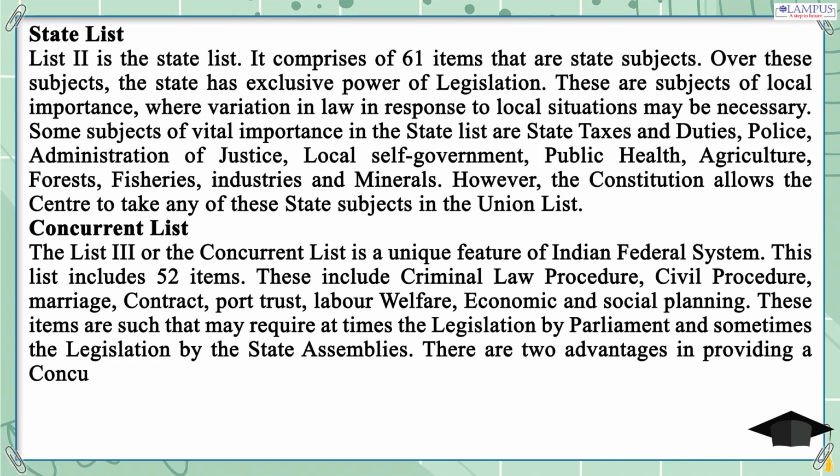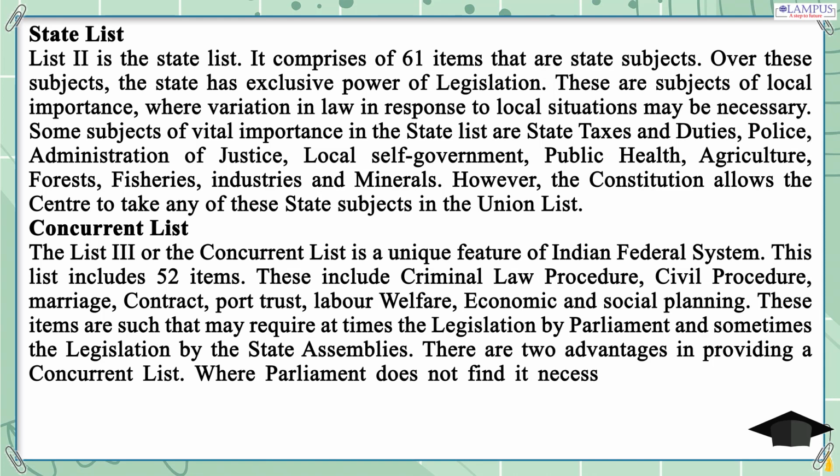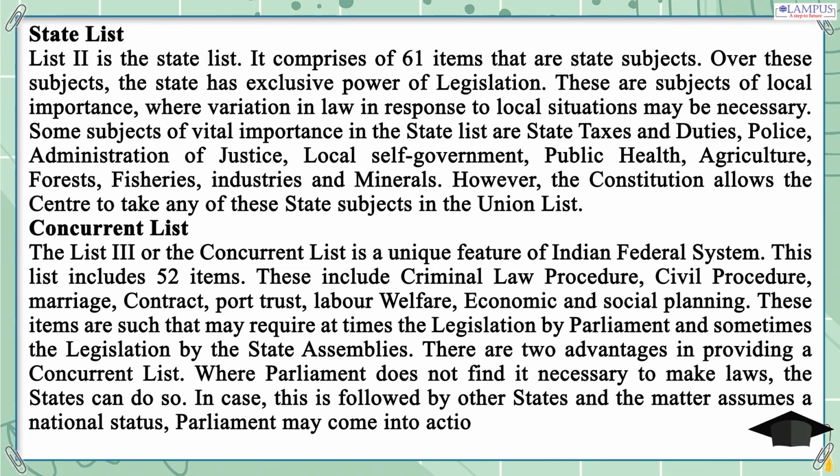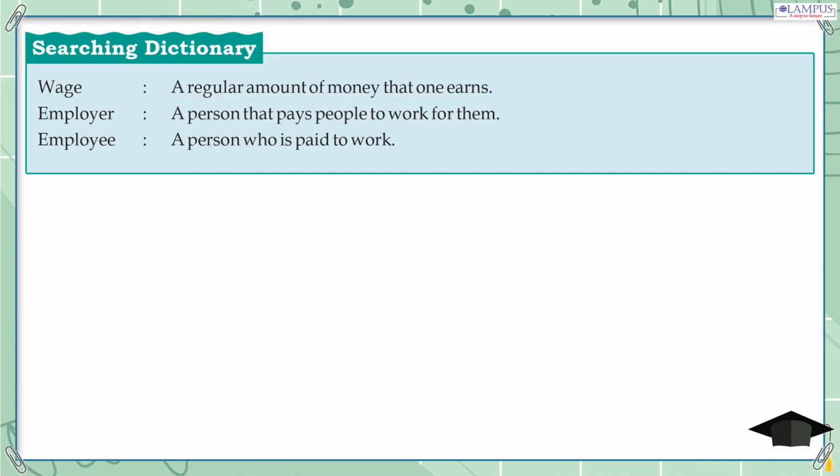There are two advantages in providing a concurrent list. Where Parliament does not find it necessary to make laws, the states can do so. In case this is followed by other states and the matter assumes a national status, Parliament may come into action for making a law.